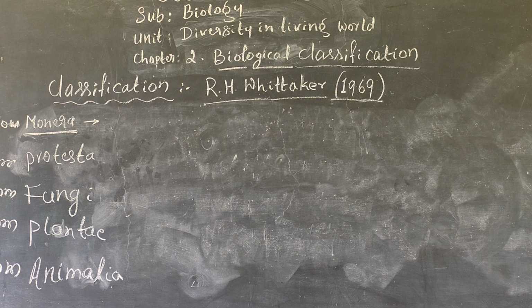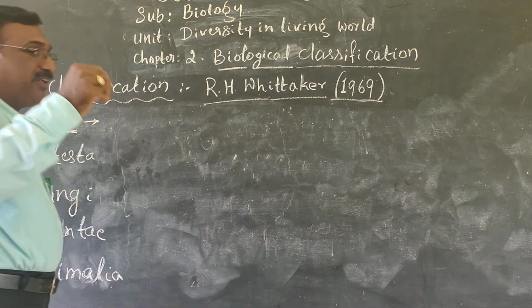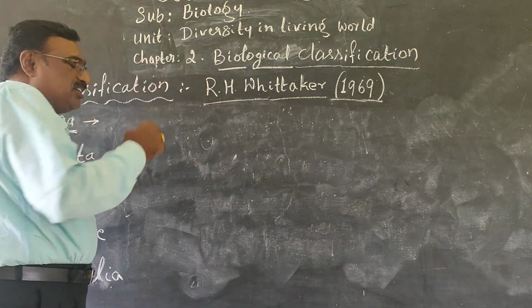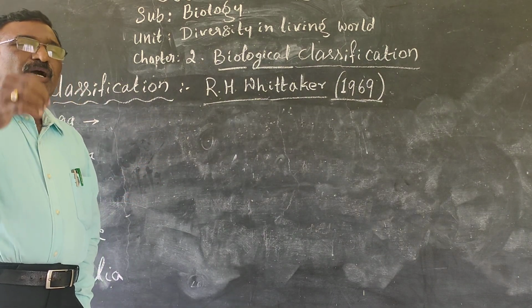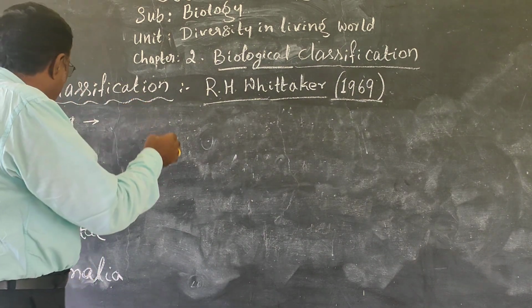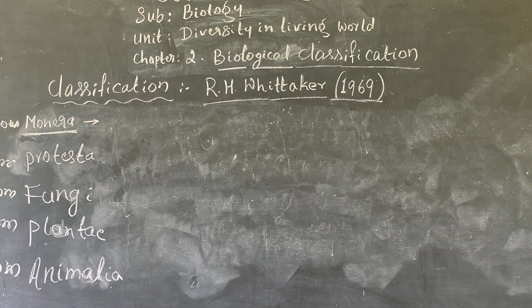Eubacteria refer to different body structures, different chemical nature and living adaptation compared to simple bacteria. Whether they are photosynthetic, autotrophic, or chemosynthetic bacteria, all of this comes under eubacteria.